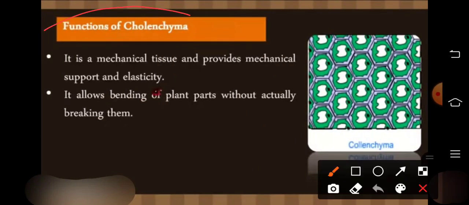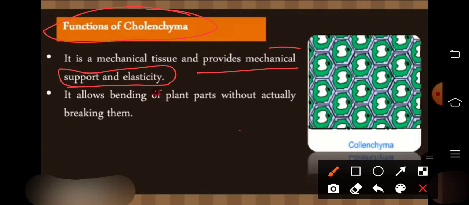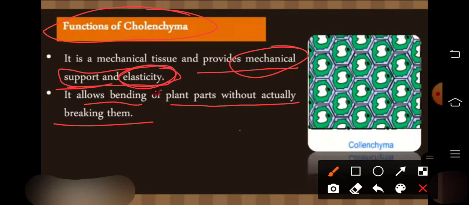Function of collenchyma. What is the function of collenchyma? It provides mechanical support and elasticity. Mechanical support means it gives strength to the plant. Elasticity means it allows bending of plant parts without actually breaking them. Collenchymatous cells give elasticity to the plant.